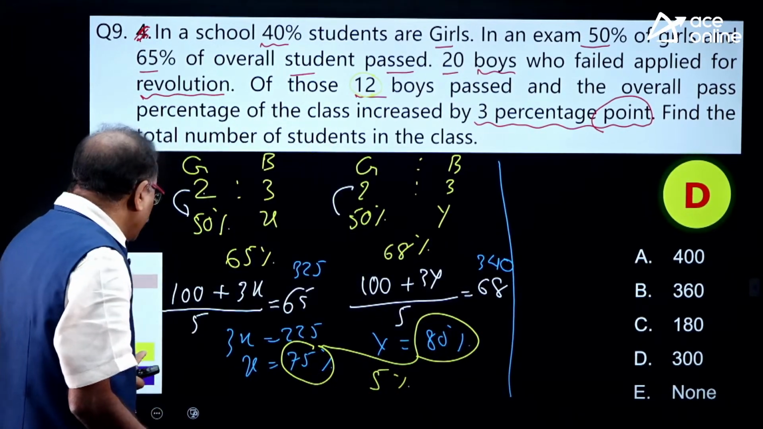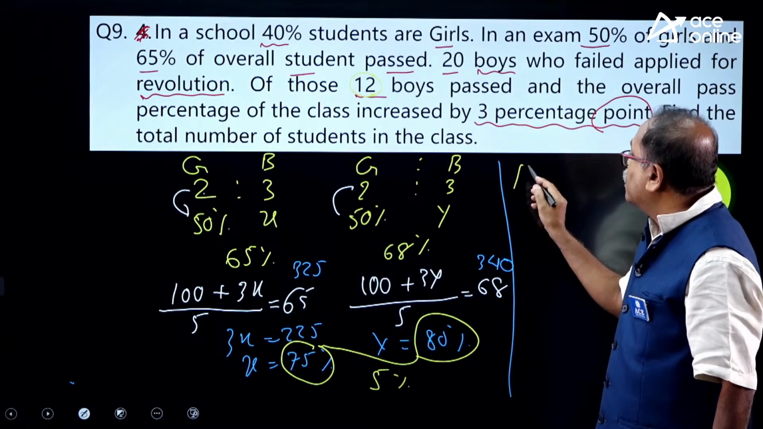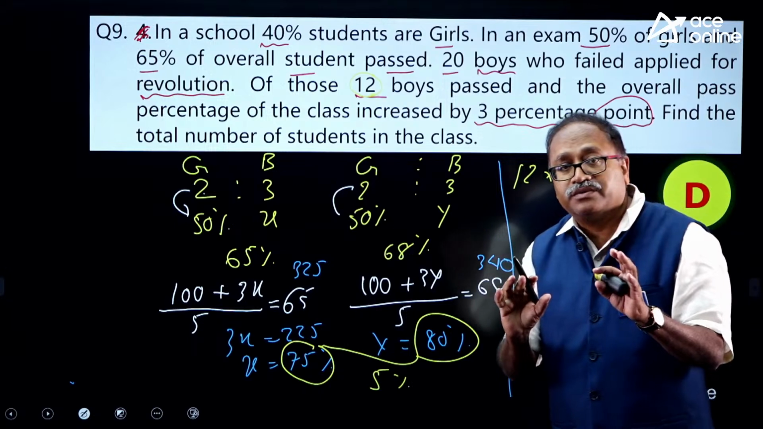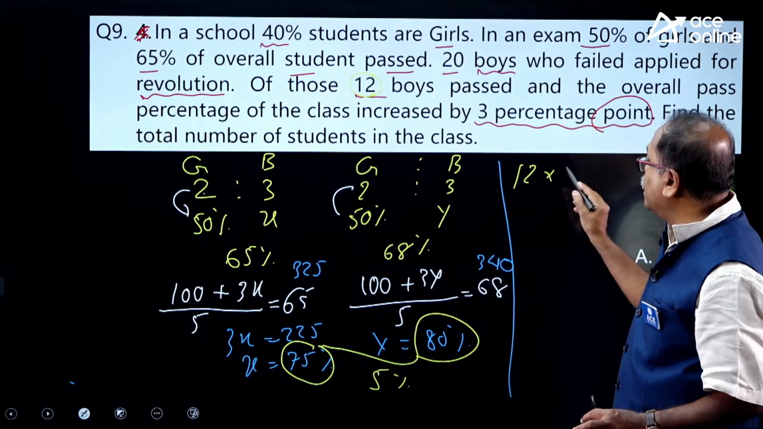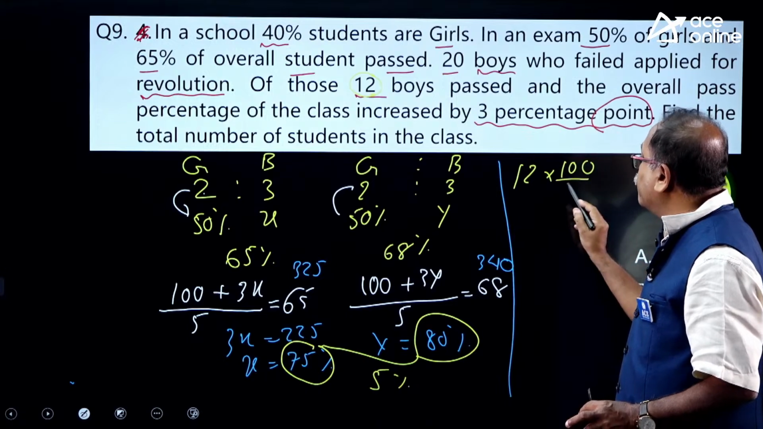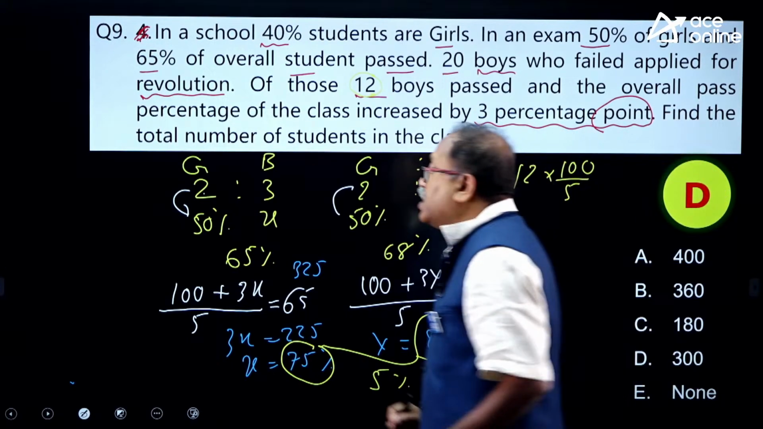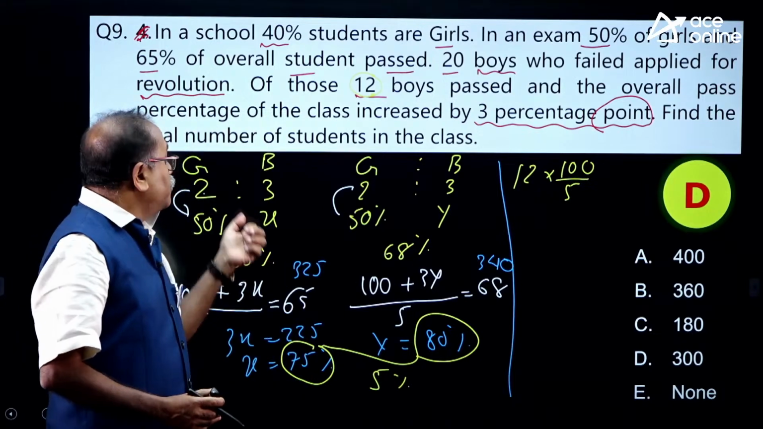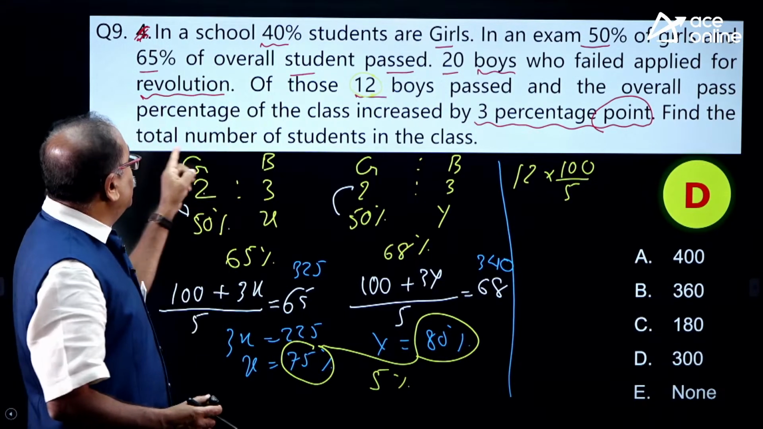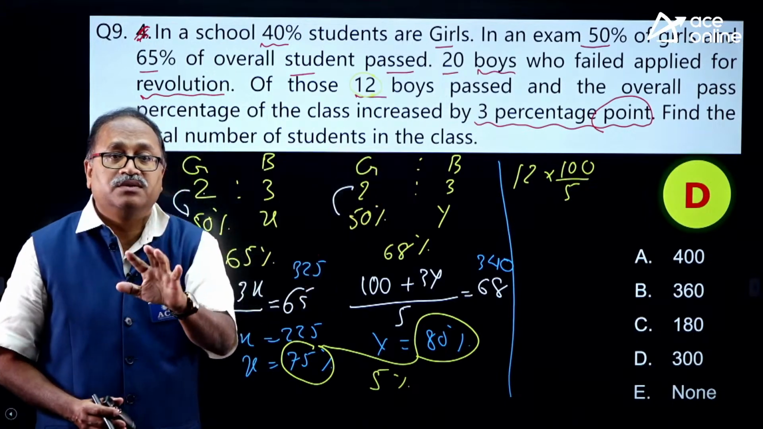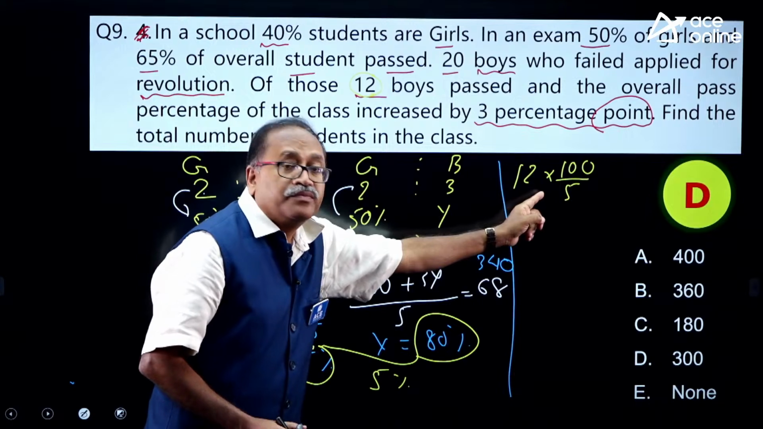Yes, my dear friends, look at this one. So that is 12. I need the total number of boys. This is 5% of the boys. So 12 into 100 by 5, I will get the total number of boys. After that, what do I need to do? The number of boys represents 3 parts. I need the total number of students in the class, whether passed or failed. So this 3 parts is this one.